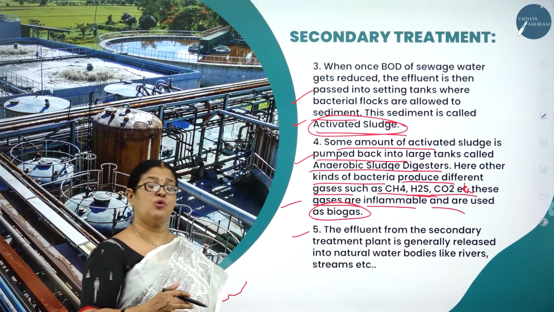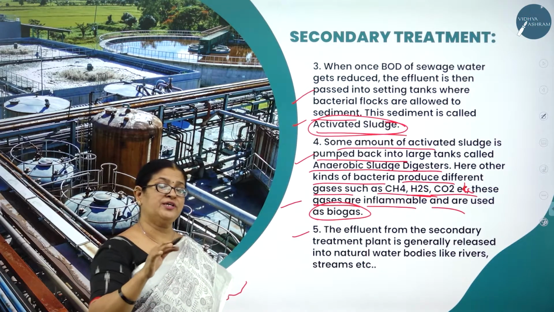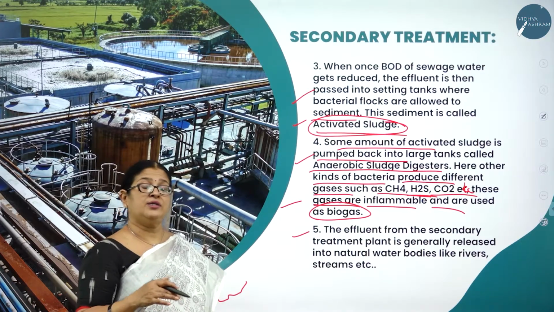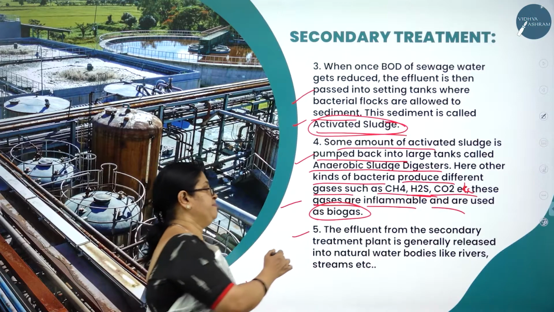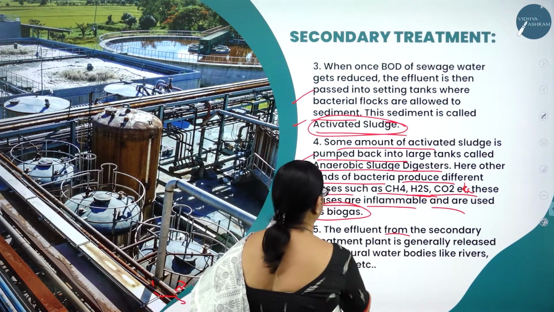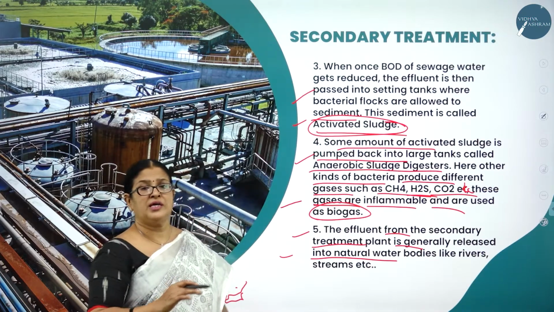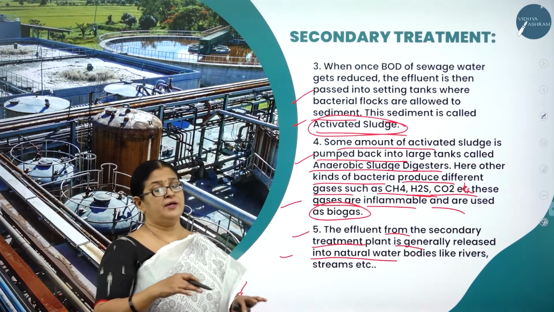The sewage water is digested, and the pollutants found in the sewage water are reduced, and not only that, the biogases that are produced can also be used economically. So the effluent from the secondary treatment plant is generally released into the, so now the effluent is free of microorganisms, it's free of all the particles.